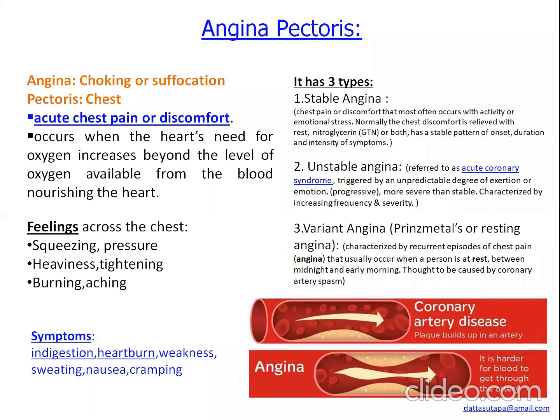When it happens, the heart muscle is not getting sufficient oxygen as well as nutrients, so the myocardium gradually becomes ill. Clear? So one can feel a chest pain.